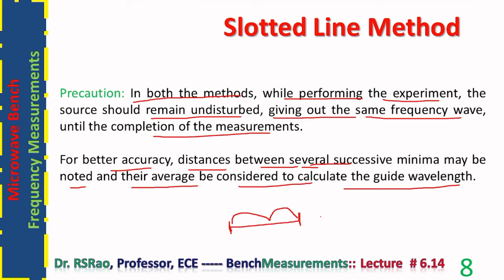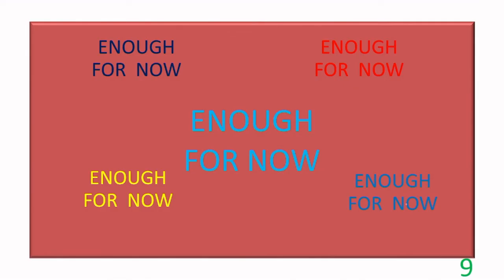If we assume the frequency is somewhere in the middle of the band, then in such a case there may be 4 or 5 minima, like this. 1, 2, 3, 4, 5 minima. So one can measure the location of the second minimum, third, fourth, and the distance between them. This gives one lambda g by 2. This gives another lambda g by 2. This gives another lambda g by 2. This gives another lambda g by 2. Average them and multiply by 2. It gives the guide wavelength.